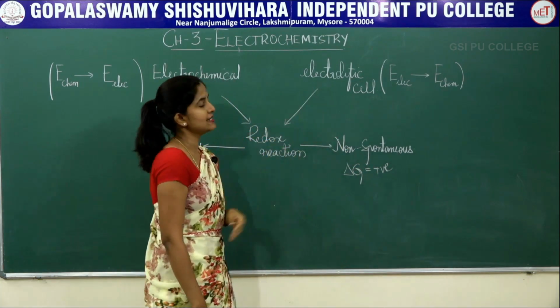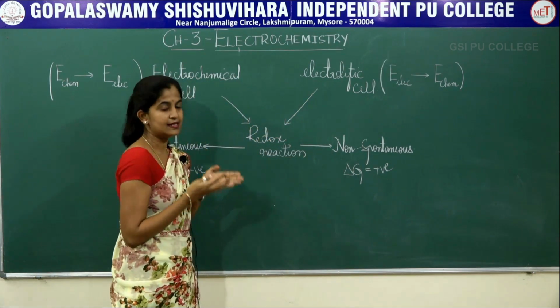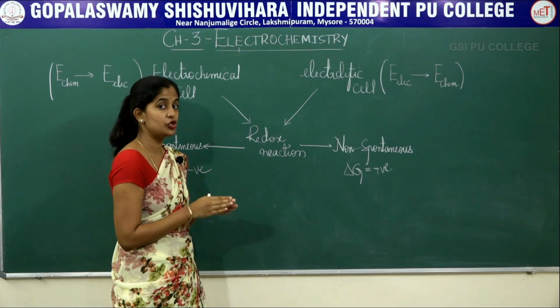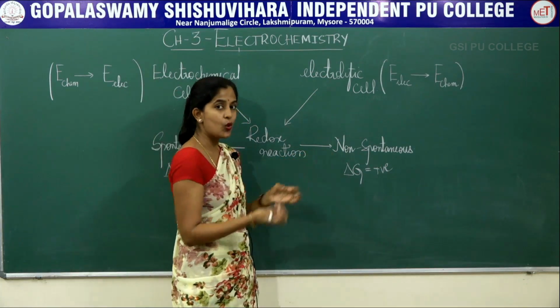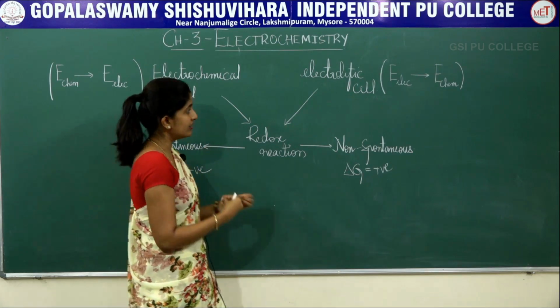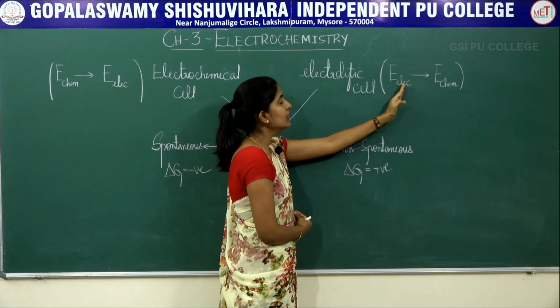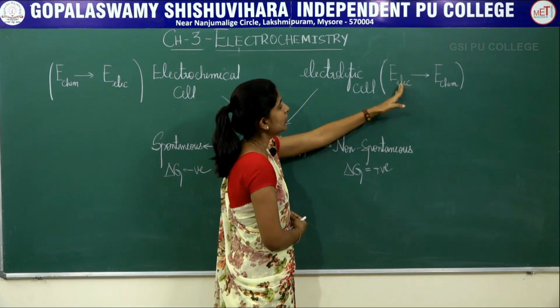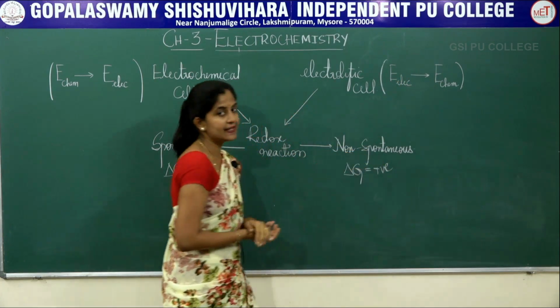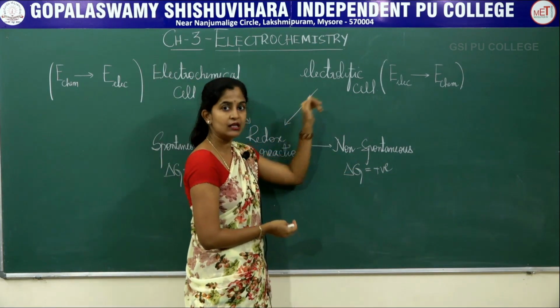So electrolytic cell, summarizing it, is nothing but a cell, that is a setup, with a redox reaction which is non-spontaneous in nature. So you are providing some electrical energy to make this reaction happen. That is, you are converting your electrical energy into chemical energy. That is, you are using your electrical energy to make some non-spontaneous chemical reaction happen. Such types of cells are called electrolytic cells.